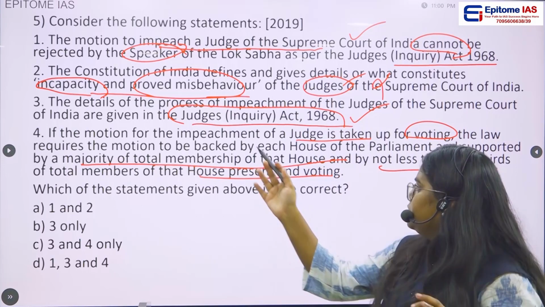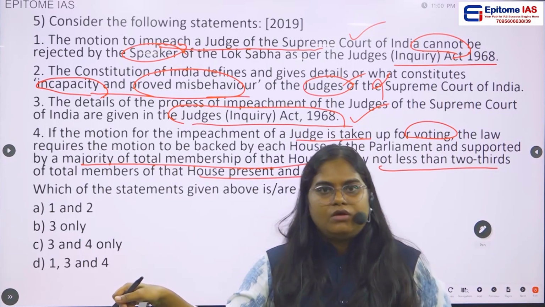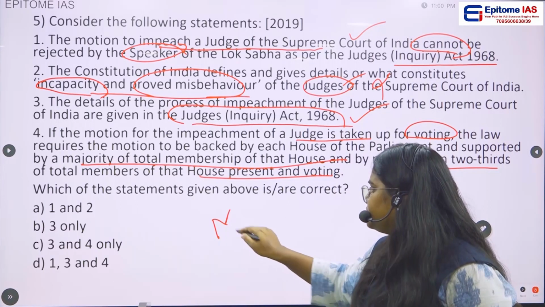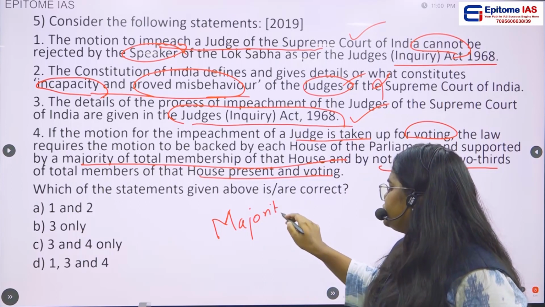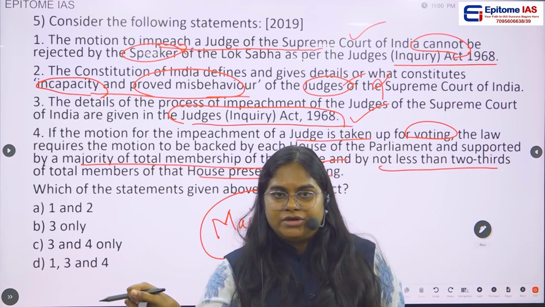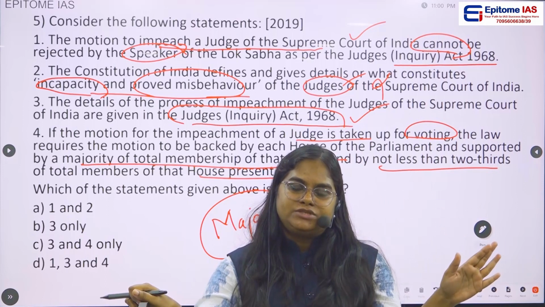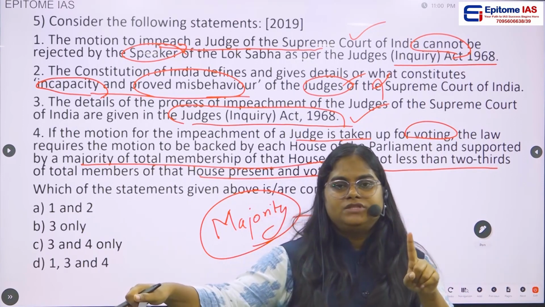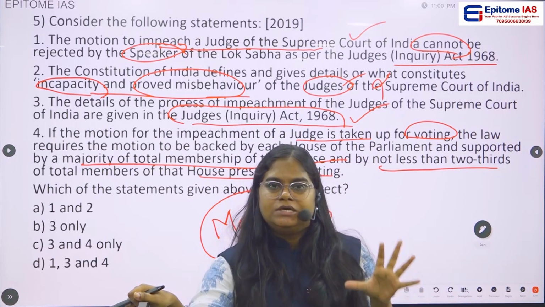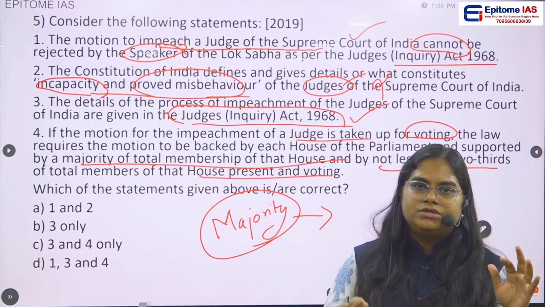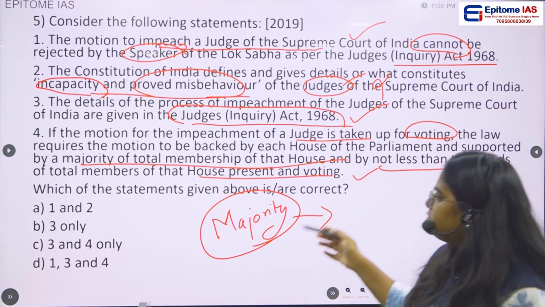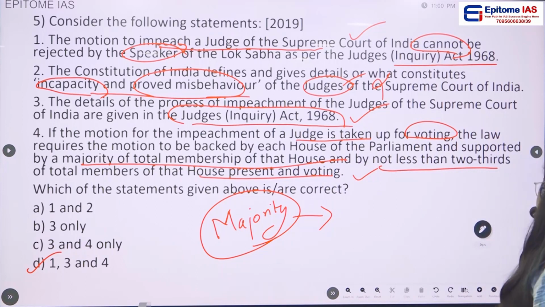Okay. Then, fourth statement says that for the removal of Supreme Court judges, what majority is needed? You might have read it. A very high majority is needed. What majority is needed is a majority of more than 50 percent of total membership of the house along with more than two-thirds of those present and voting. Okay, this majority is actually needed to impeach or remove a judge of Supreme Court. So yes, this statement is also a correct statement. So what is the correct answer? 1, 3, 4. Option D is the correct answer.